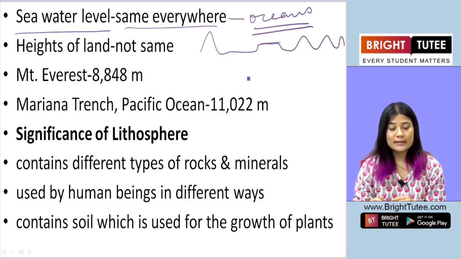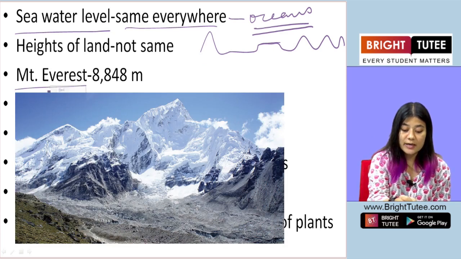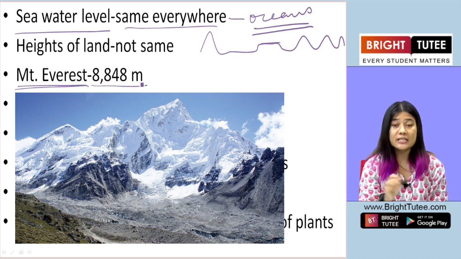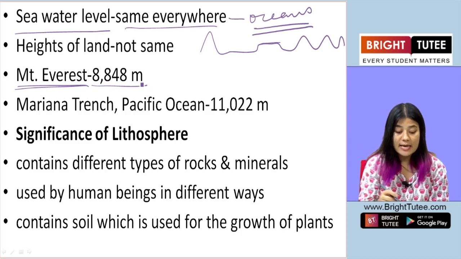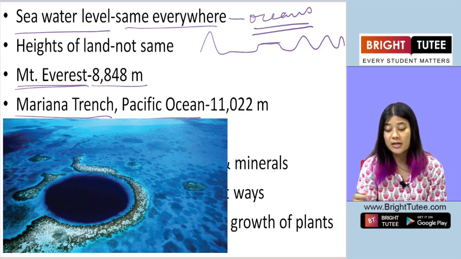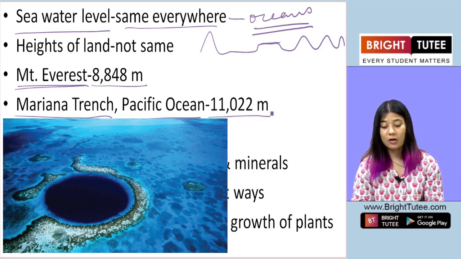So if we look at the land mass, the highest peak is Mount Everest, and it is 8,848 meters tall. And the deepest point is the Mariana Trench, which is in the Pacific Ocean, and this is 11,022 meters deep.